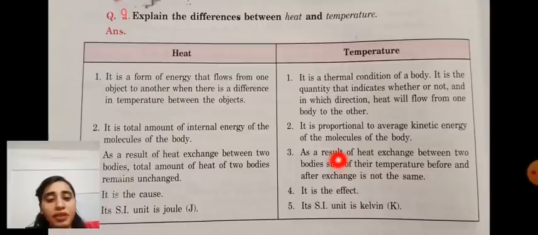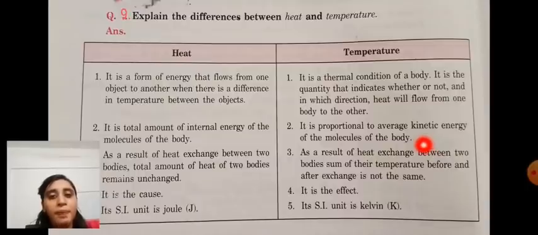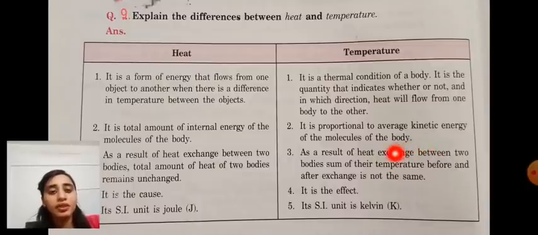And SI unit means its unit is measured in joule. Heat is measured in joule, and temperature is in Kelvin. Its SI unit is Kelvin. Okay, and this is like when we measure distance in meter, centimeter. About these units, SI and CGS units, you will learn in detail in your next classes.